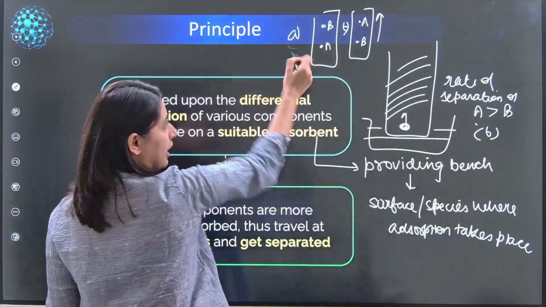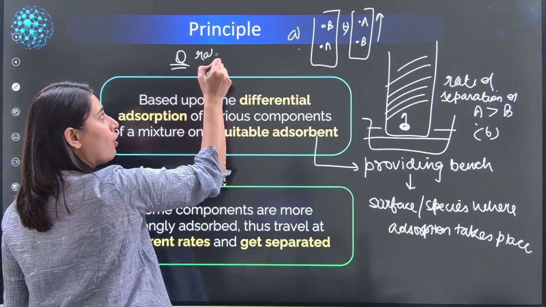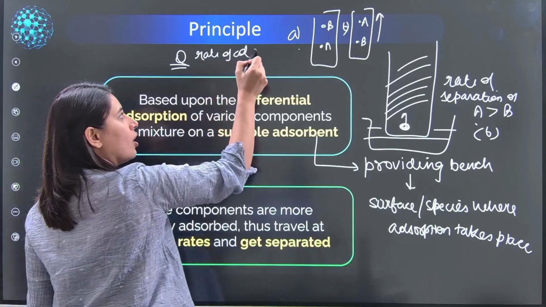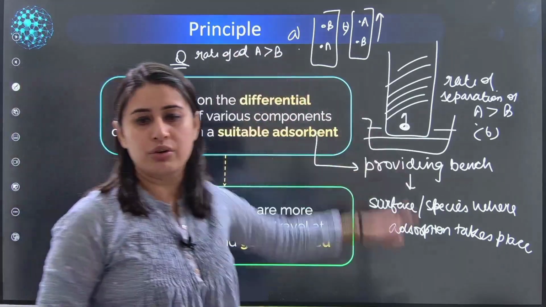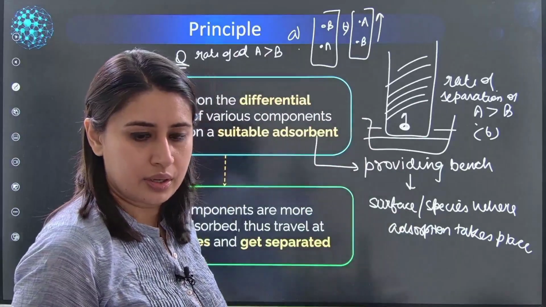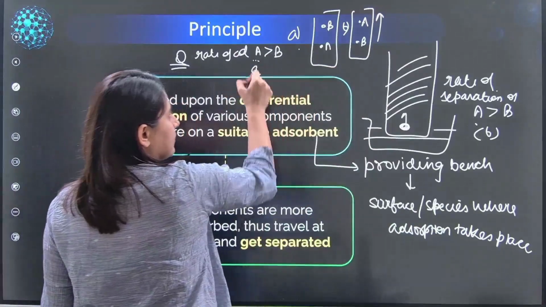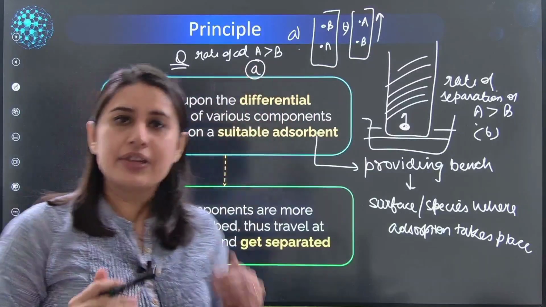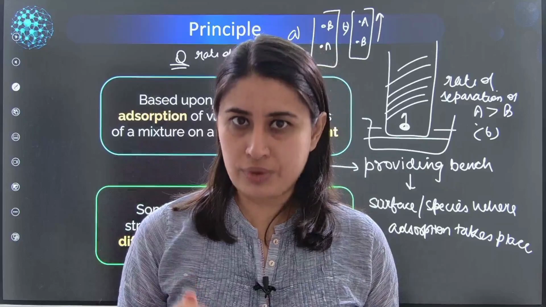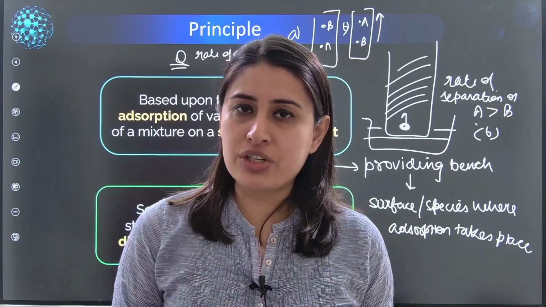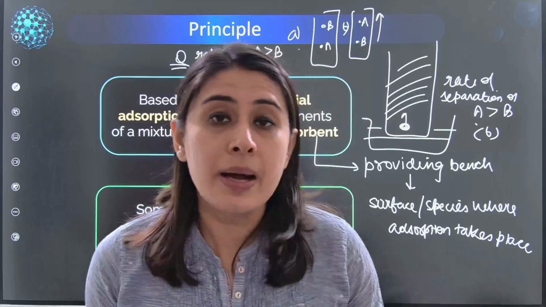Same options, but the question is: if the rate of adsorption of A is greater than B, which is the right chromatogram? If A is getting adsorbed, then A is the answer for this. Now I can complicate the question by giving you colors: red, blue, green, purple.